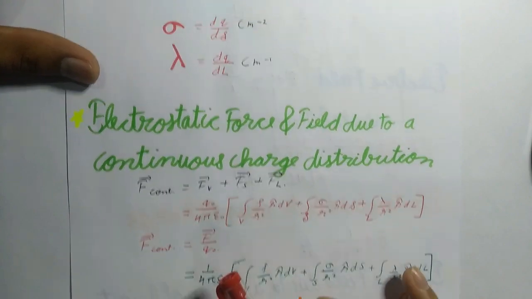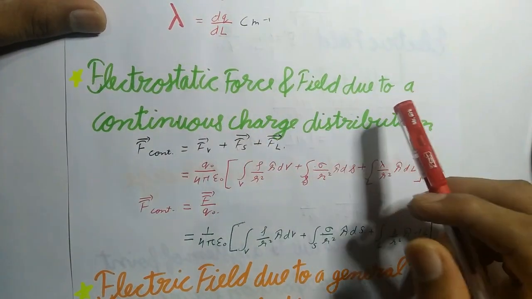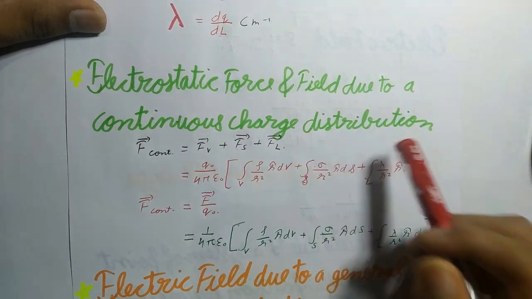So now next is electrostatic force and field due to a continuous charge distribution.